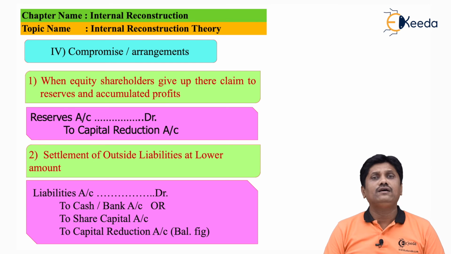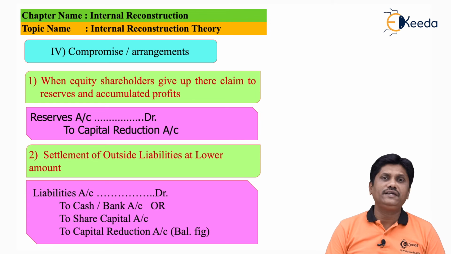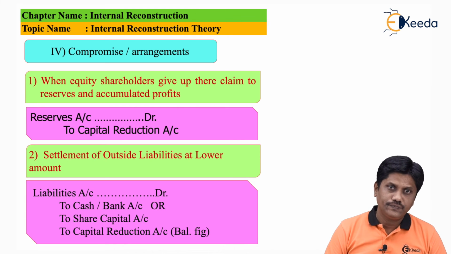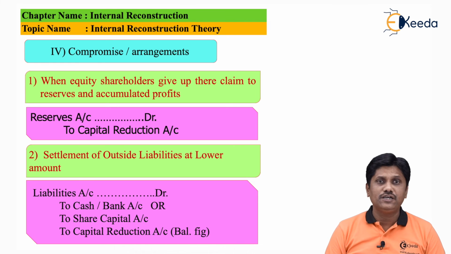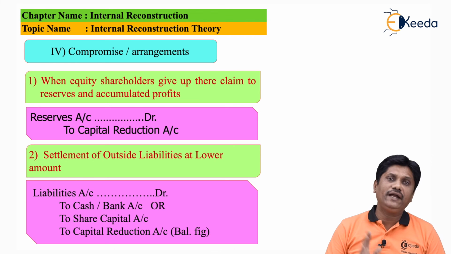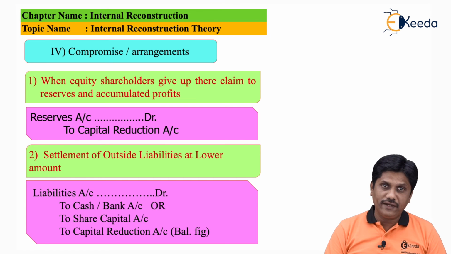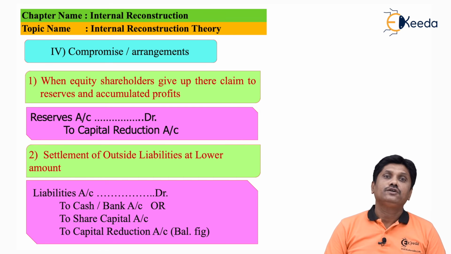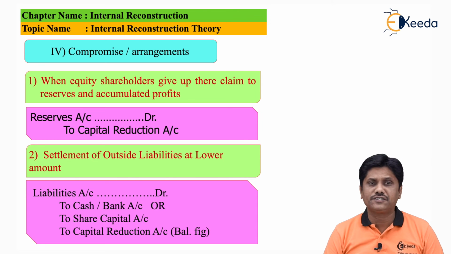Say for example, I am supposed to pay my creditor an amount of 10,000. The possibility is that I may ask him to take some amount now and to waive some amount. I may pay him by cash, by check, or by way of shares. That is also a possibility. So when I settle this liability, my entry will be liability account debit to cash or bank account if I pay in cash, to share capital account if I pay by way of shares, and whatever amount is foregone by him will be credited to the capital reduction account.